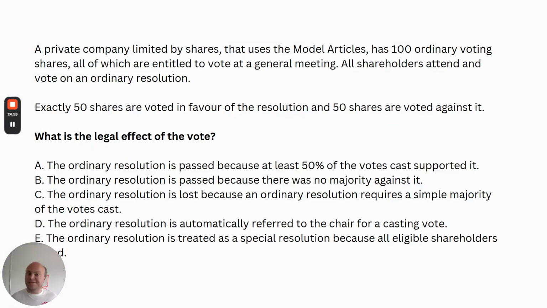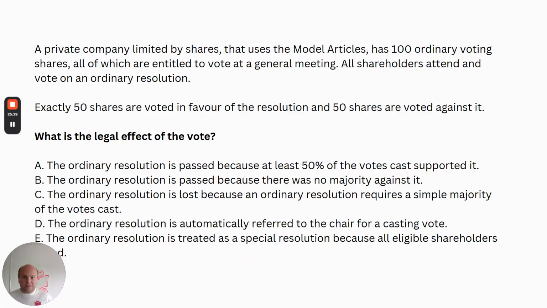Now, it might be in another set of articles a company has included a casting vote in the form of, say, a weighted voting right in a general meeting where there is a deadlock. So if your chair is a shareholder on a deadlock, they can have a weighted vote to break that deadlock. That could be something included in a company's articles, but it's not something in the model articles. So again, watch out for that.